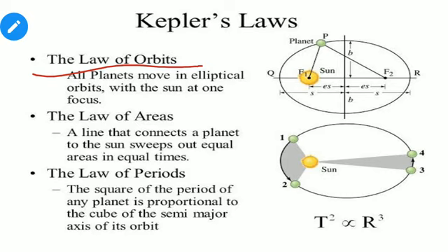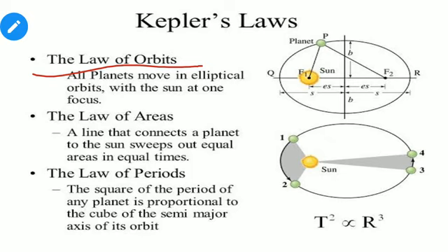This fixed path is called an orbit. Johannes Kepler states that a planet revolving around the sun has a fixed orbit, and this orbit is elliptical in shape, just like an egg.